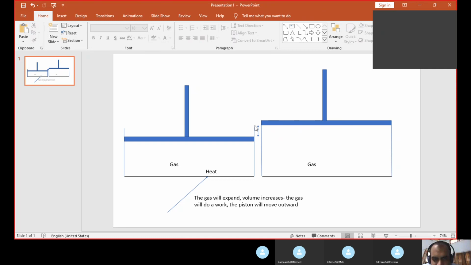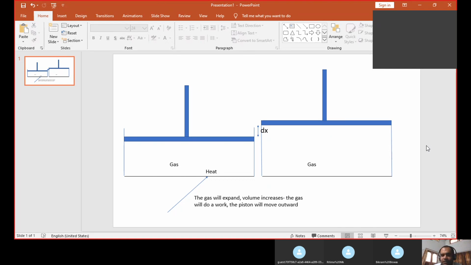So from here to here the piston has moved, and this expansion of the piston is nothing but dx, small x. This arrow represents dx. That means the gas expands by distance dx.